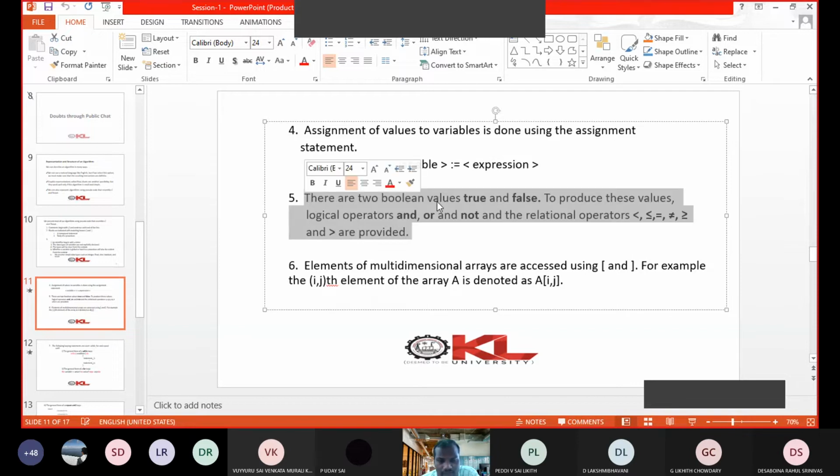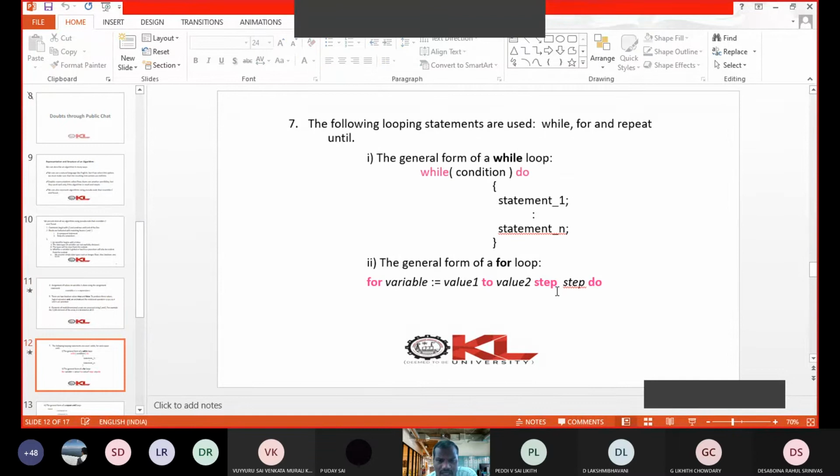Whatever constructs our high level language provides, we are adapting them to represent our algorithms. That is what pseudocode is. If multi-dimensional arrays are there, we will represent them like A of i, j. A of i, j means A of i, A of j. That is the two-dimensional array.